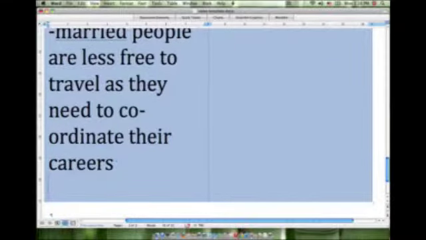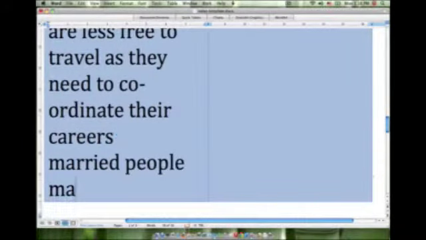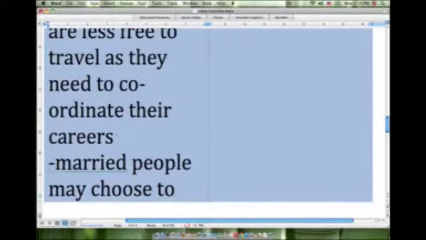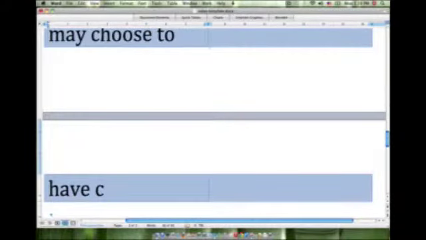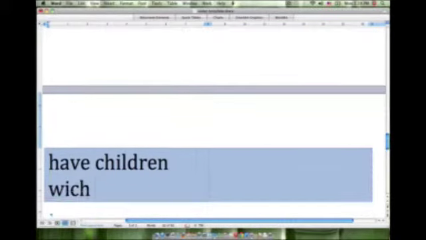So perhaps we could say something like: married people may choose to have children, which restricts time. Excuse me, I forgot to put my dash.